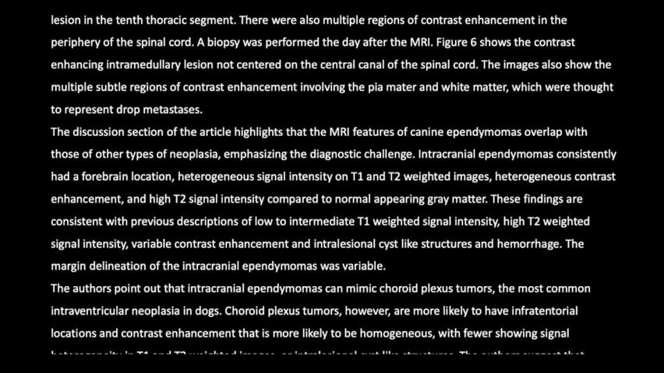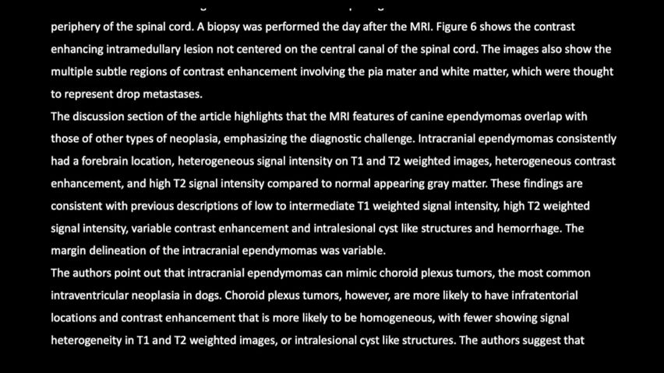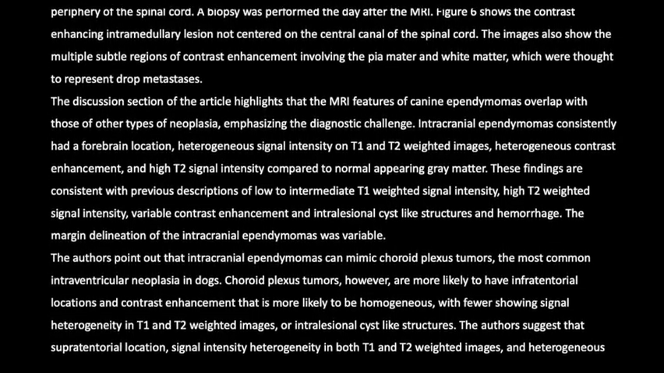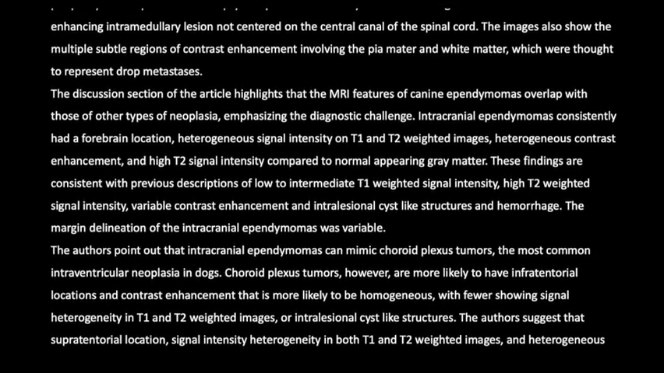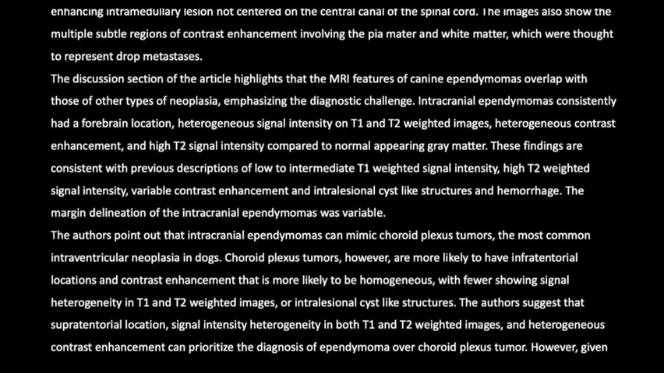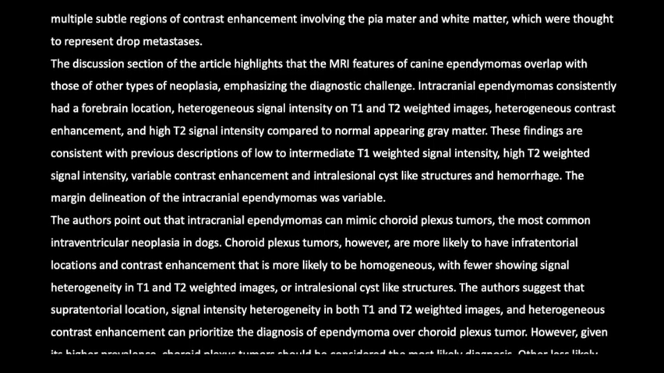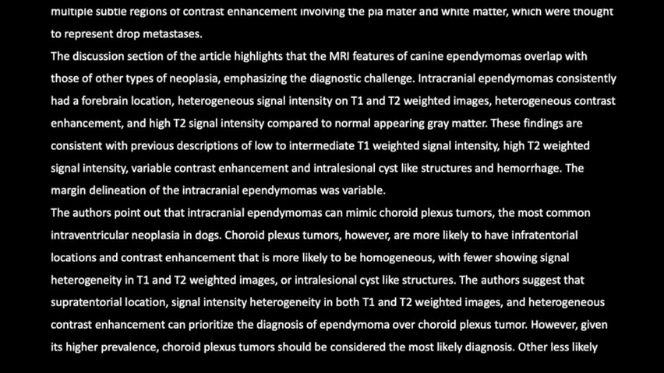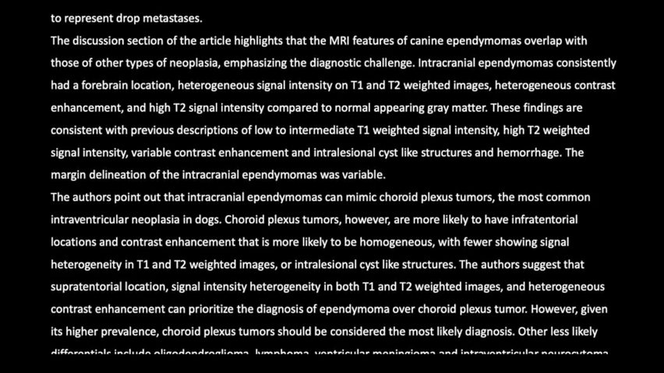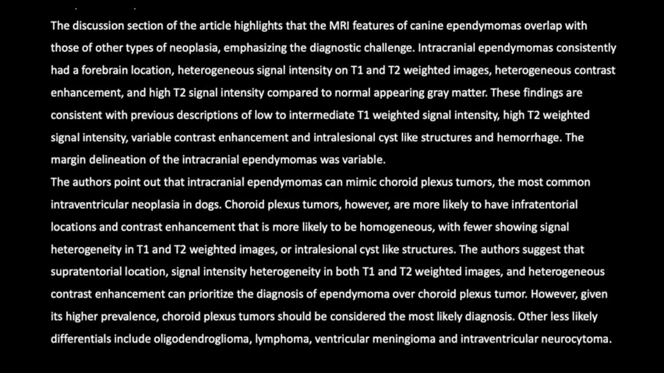Intracranial ependymomas consistently had a forebrain location, heterogeneous signal intensity on T1 and T2-weighted images, heterogeneous contrast enhancement, and high T2 signal intensity compared to normal appearing gray matter. These findings are consistent with previous descriptions of low to intermediate T1-weighted signal intensity, high T2-weighted signal intensity, variable contrast enhancement, and intralesional cyst-like structures and hemorrhage. The margin delineation of the intracranial ependymomas was variable.